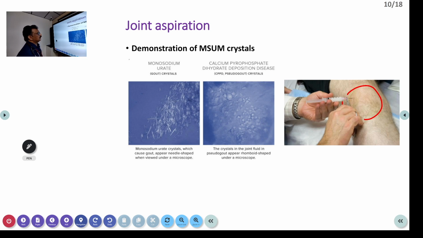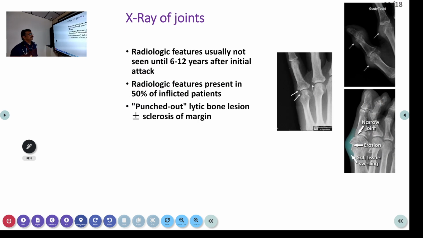So demonstration of monosodium urate crystals can be there in microscopy, so that you can see here. This is pseudogout that we are not discussing now. So monosodium urate crystals which cause gout appear needle shaped when viewed under microscope. That is very important. Now, X-ray of joints is very important, but in routine practice we don't do all these things. Clinically make a diagnosis, you can treat, but when you have doubt, always you can check it.